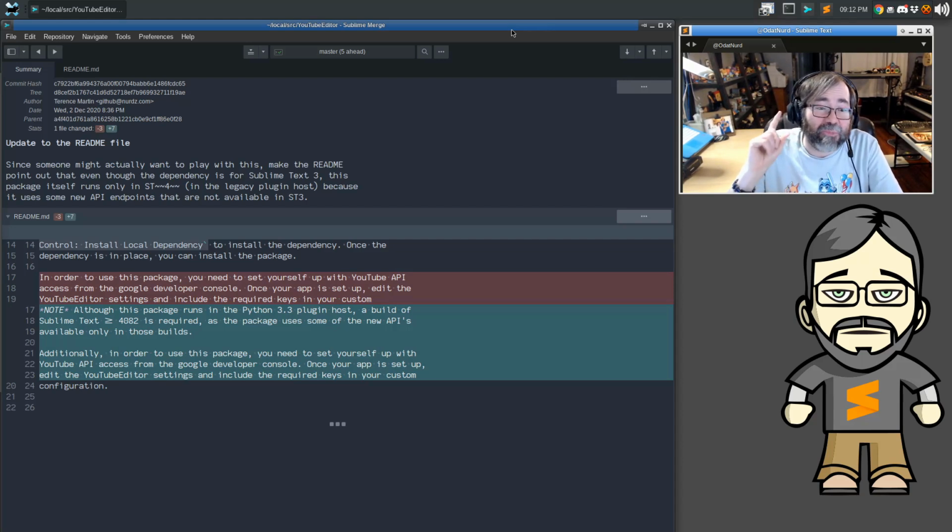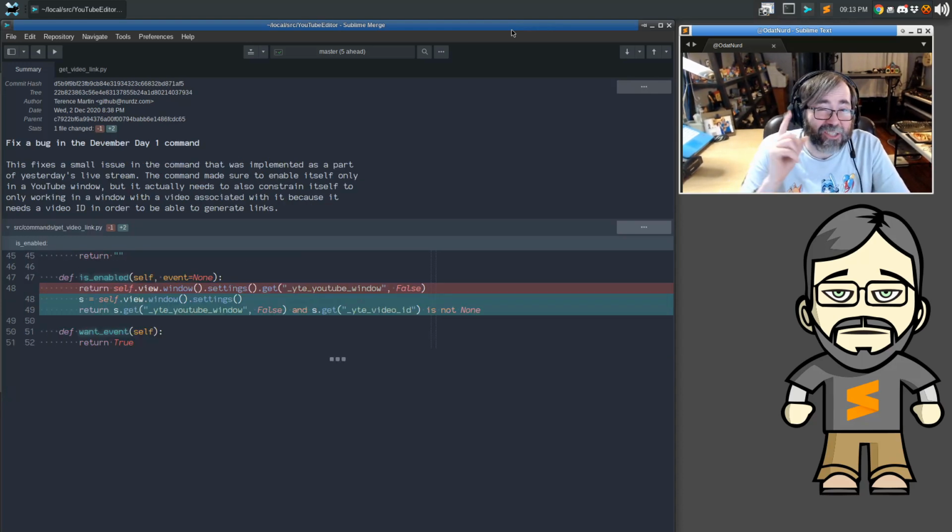Not in fact the case, because we're actually using some API elements that have been added in the Sublime Text 4 builds. Specifically right now, as of commits that I'm about to push up, that's just one thing, but we're going to be doing some more stuff that adds even more for enhanced quick panel items. So I updated this to be able to point that thing out.